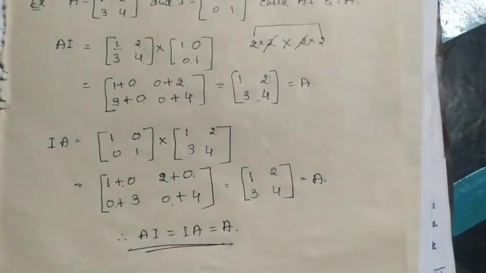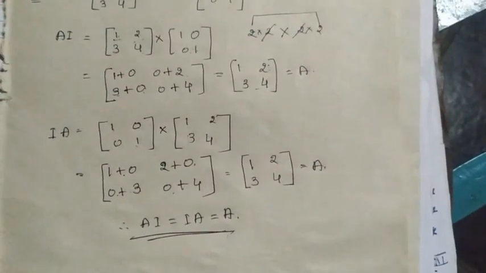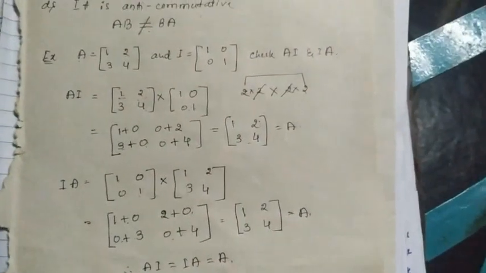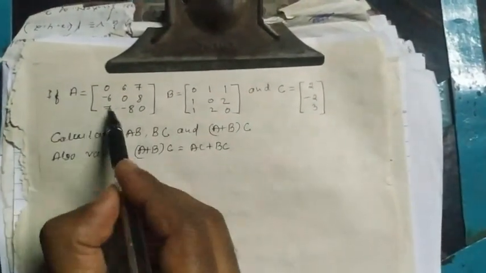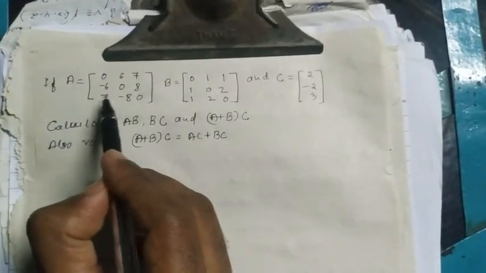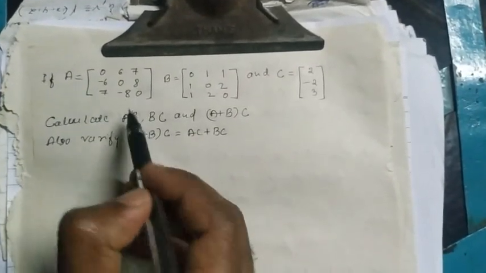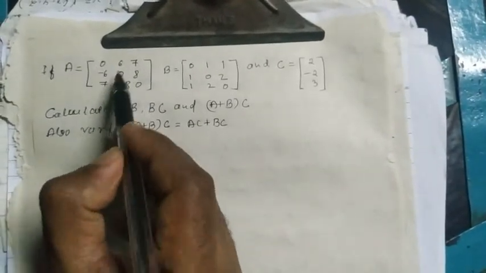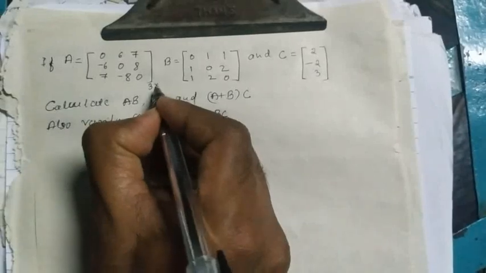The next type of example we are going to solve depends on the 5 marks questions. The next example: the matrix A has 0, 6, 7, minus 6, 0, 8, 7, minus 8, 0. So how many rows and how many columns are there? 3 rows, 3 columns. The order is 3 into 3.